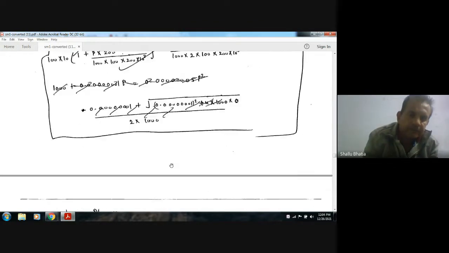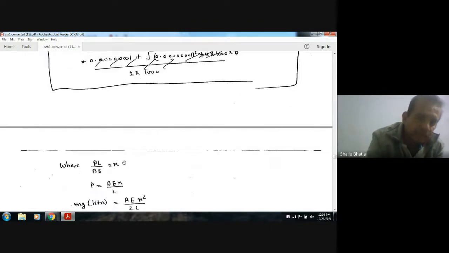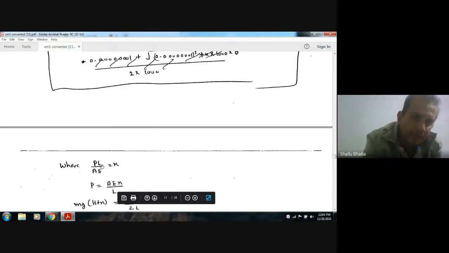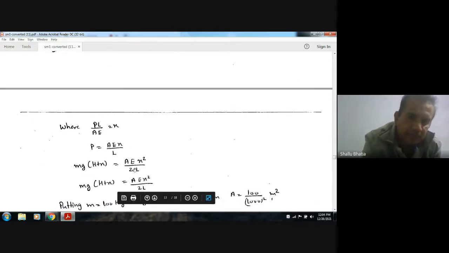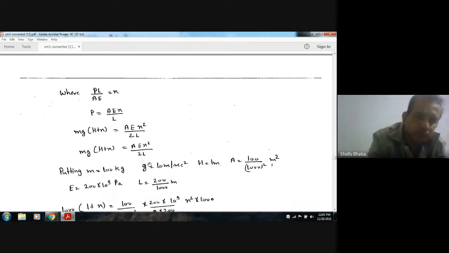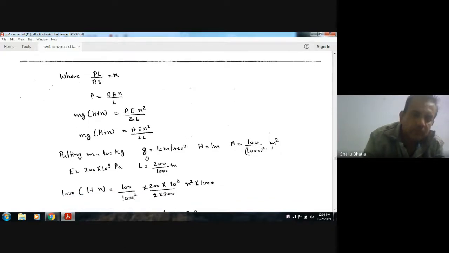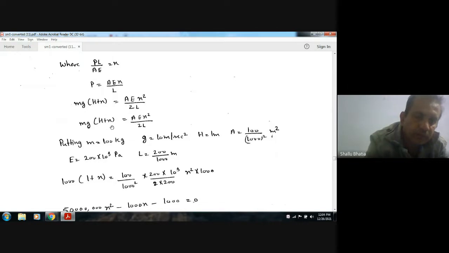Now x in terms of P will be P by A, the stress, divided by E, the strain, into L. So putting the value of P, it is AE by L times x, so the strain energy is AE x square by 2L. So mg(h plus x) equals AE x square by 2L. Now we have all the values.